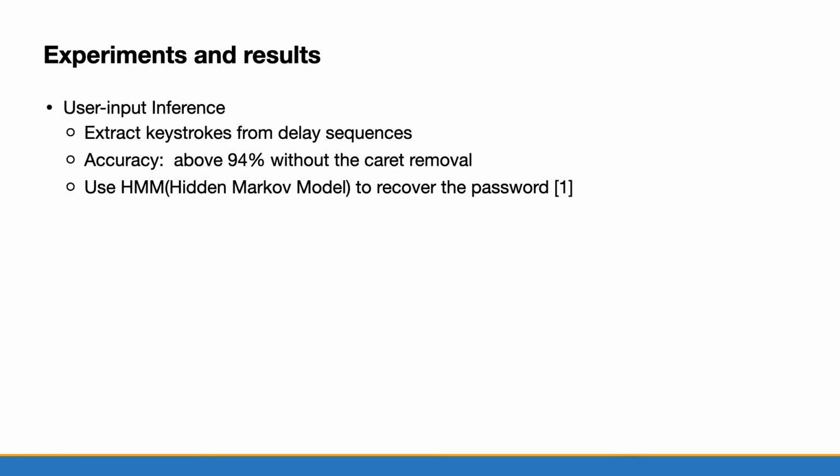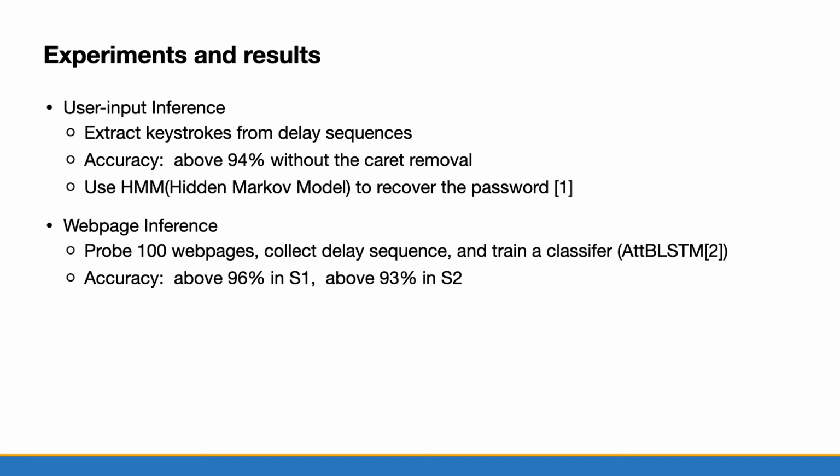Here are our experiment and results. In the user input inference task, we use a cycle of 480 watts and an easy script. We can achieve a high accuracy. Like prior work, we use HMM to recover the password. In the web page inference task, we collect 100 web pages to infer their delay sequences, and we train an attention-based bidirectional LSTM classifier to classify them. The accuracy is above 96% in scenario 1 and above 93% in scenario 2.